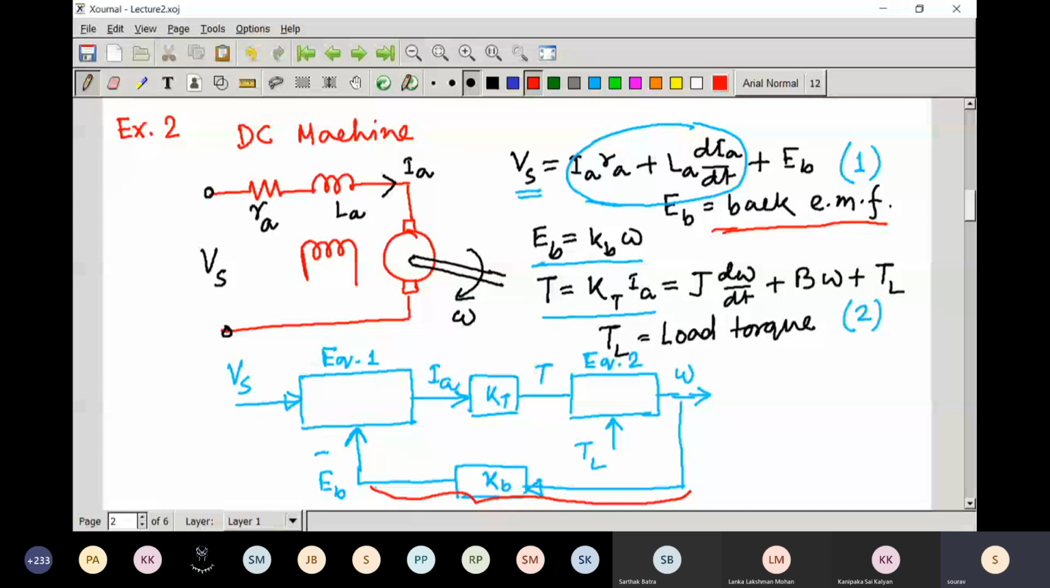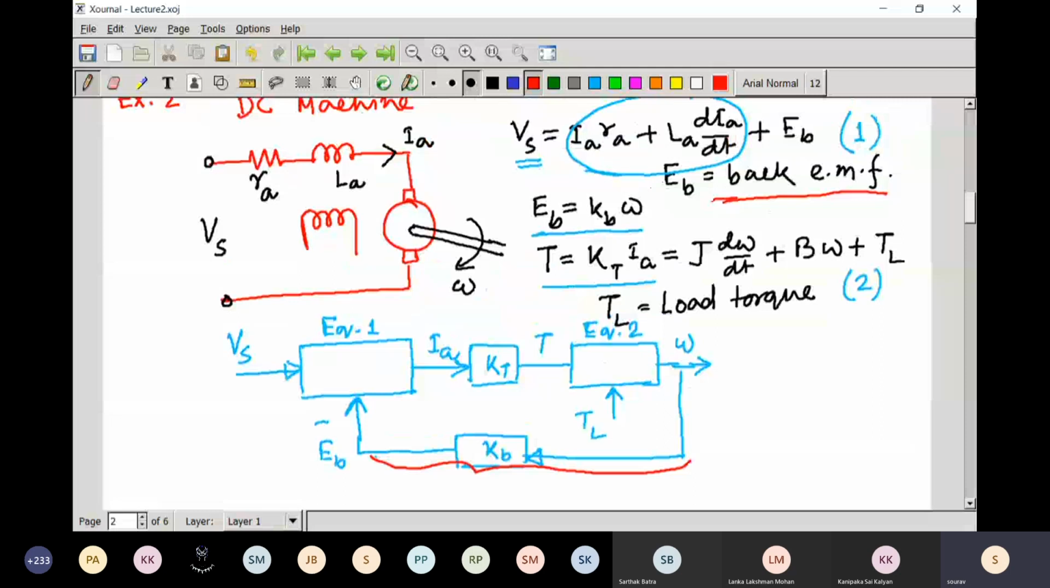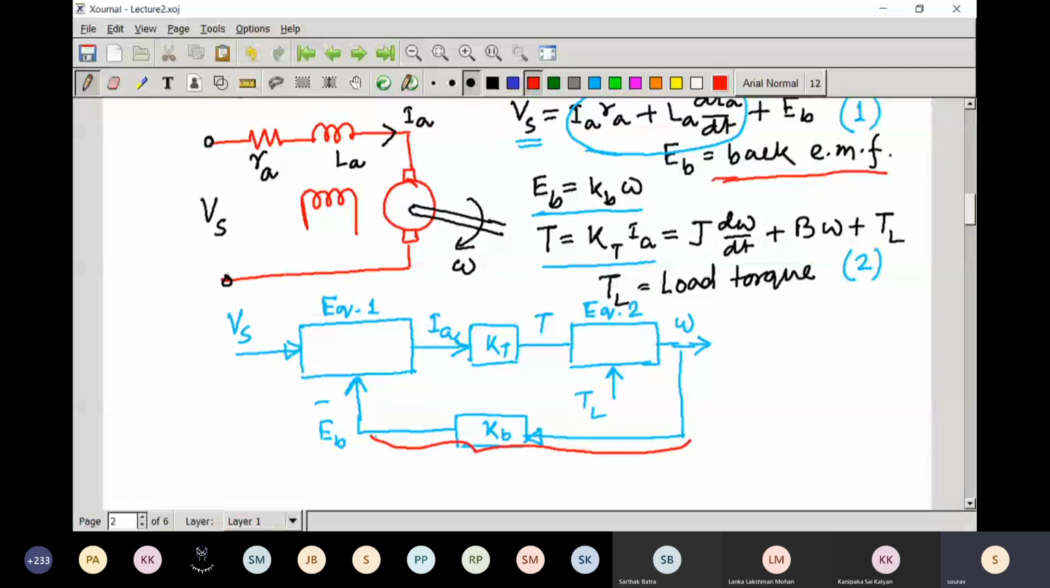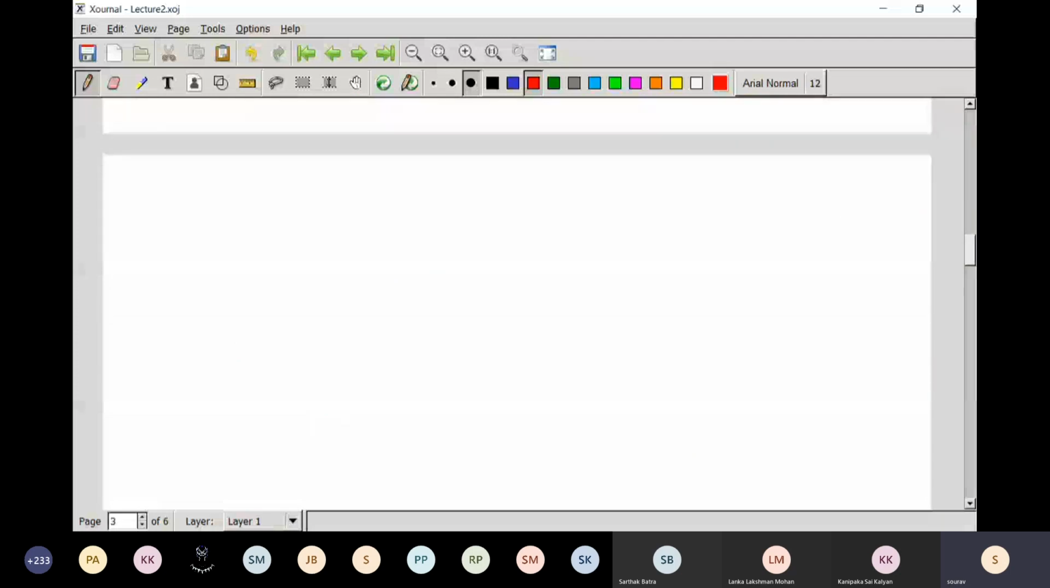Sometimes people ask a question: can you explain that a DC machine works based on the feedback mechanism? So basically you need to show this particular diagram and all the mathematical models. From here you need to explain. So let us see another example.